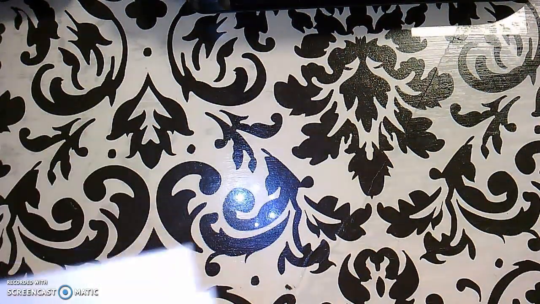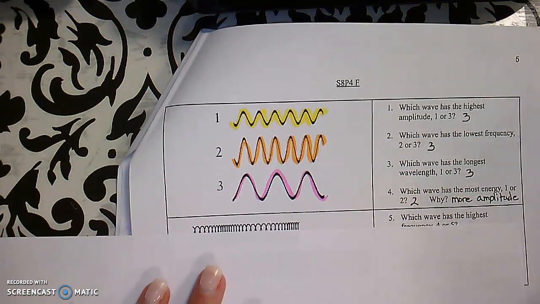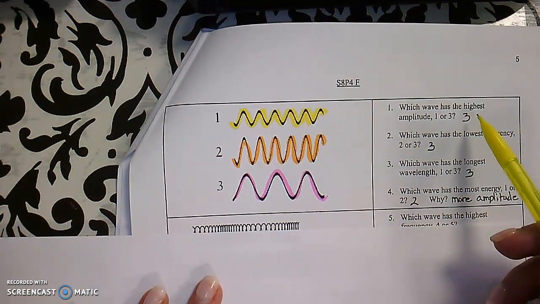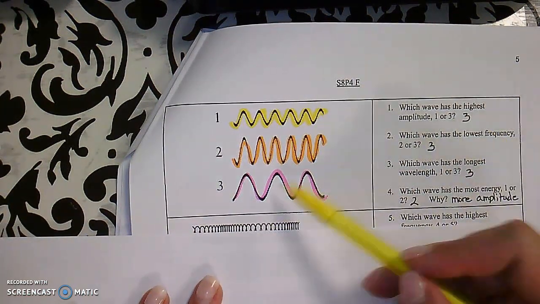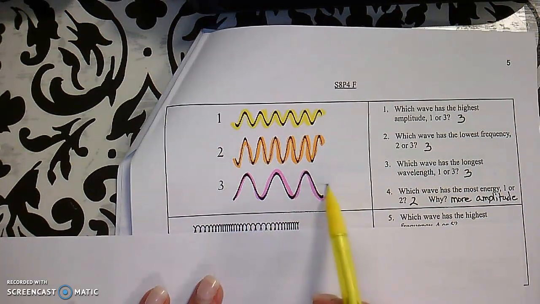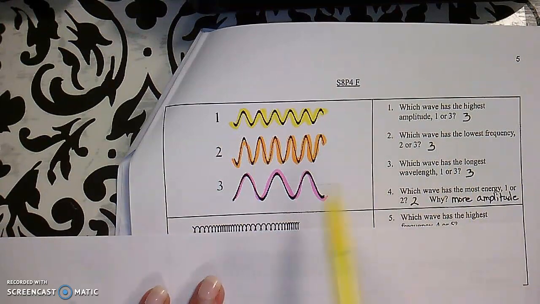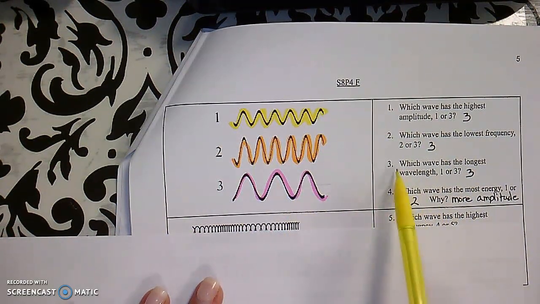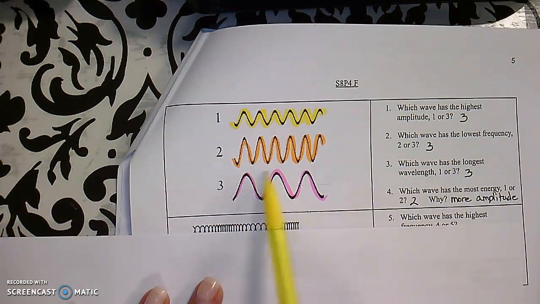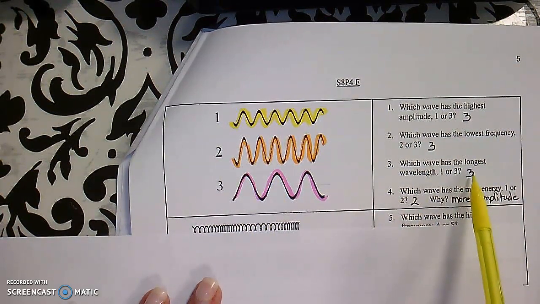Pause and take a moment to highlight if needed. So which wave has the highest amplitude, 1 or 3? That's going to be 3. It definitely has the highest amplitude, the height of the wave. Which wave has the lowest frequency? That is also going to be 3. Which wave has the longest wavelength? Well, that's going to be 3 as well.